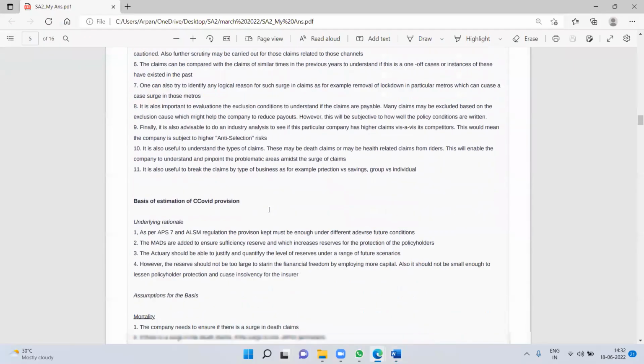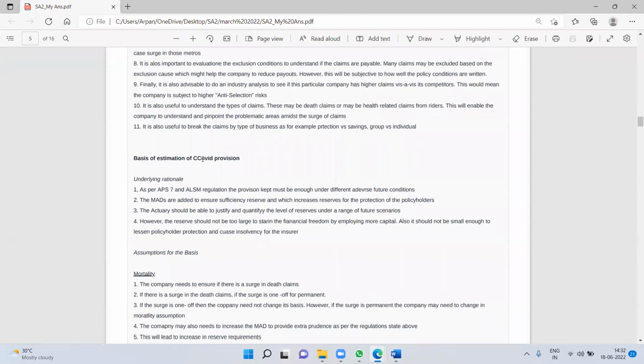Okay, let's move to the next part. So basis of estimation of COVID provision, underlying rationale as per APS 7. Whenever I try to write an answer, I try to link it with the IRDA regulation because that is kind of expected in SA2. So that's what I have done. As per APS 7 ALSM regulation, the provision must be kept enough for different adverse future scenarios to ensure sufficiency of reserves. These are general points. Actually, one should be able to justify and quantify the level of reserves under a range of future scenarios. However, the reserve should not be too large to strain the financial position. So that's the underlying rationale that I put.